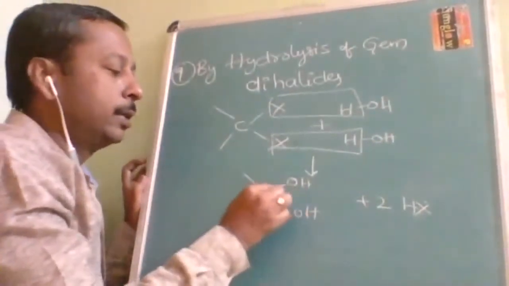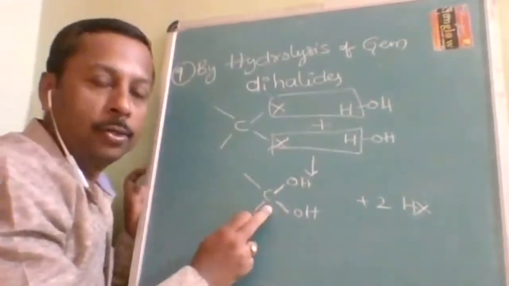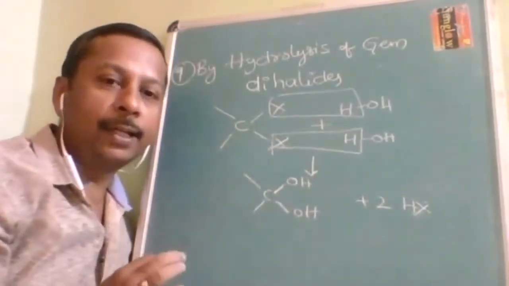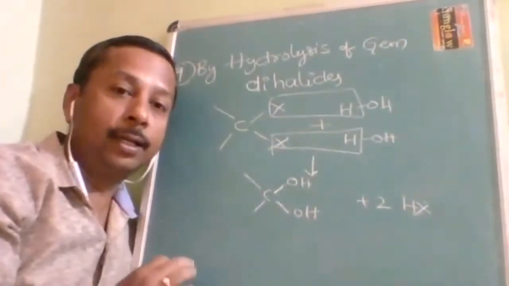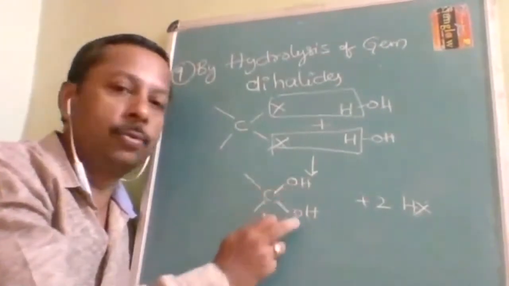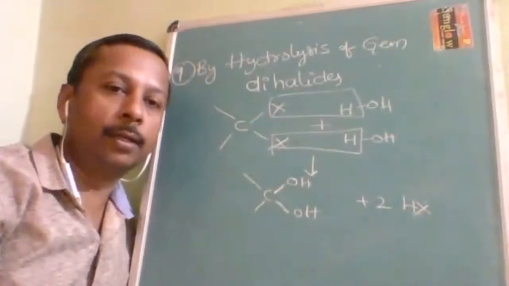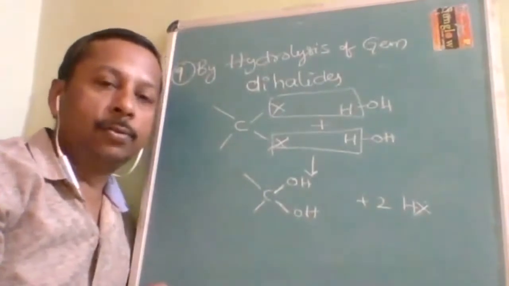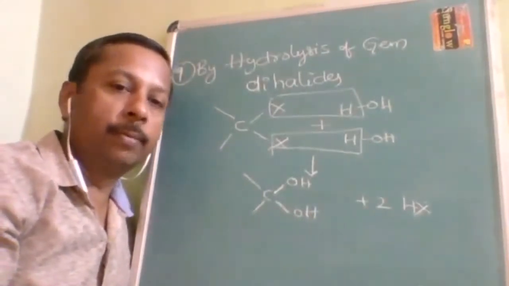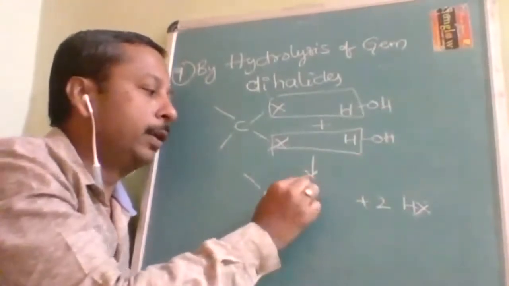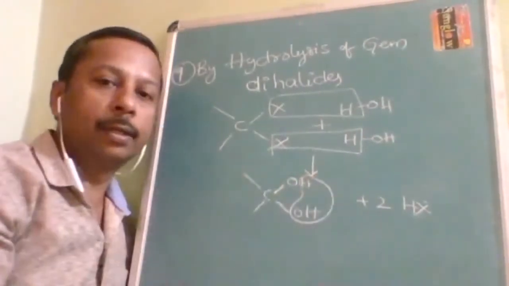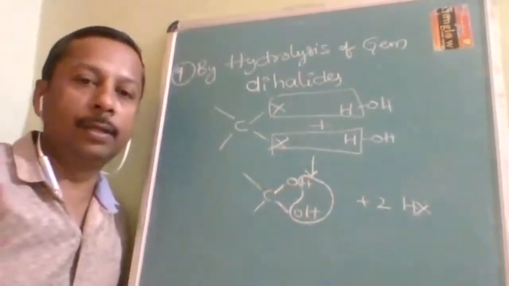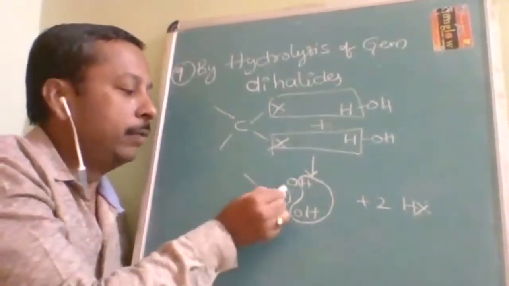But it is very unstable. It is very difficult for a carbon to deal with two OH at a time. It is difficult for carbon to be with two oxygens through two single bonds. One double bond, one single bond is still okay, but two single bonds with two oxygens make it unstable due to lone pair repulsion. Then immediately water is lost, and this bond will shift like this.